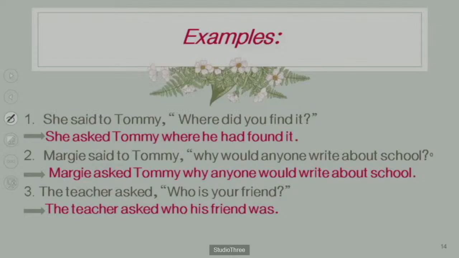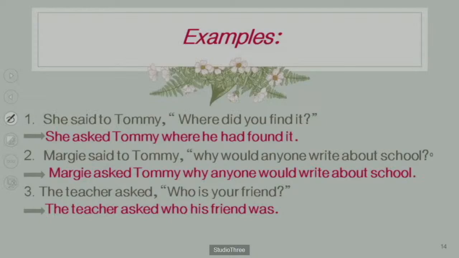See guys, we can look at the sentence. She said to Tommy, "Where did you find it?" What is the difference between the interrogative sentence and the assertive sentence? "Where did you find it?" The question mark and the inverted commas are there.